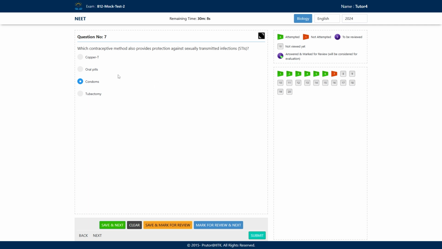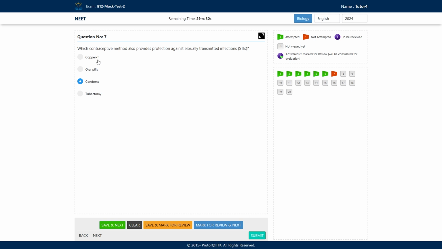So these condoms cover the reproductive organs. The sexually transmitted diseases are spread during sexual intercourse by the body fluids, which are semen and the vaginal secretions. So if the reproductive organ is covered, then the semen cannot enter into the female genital tract, and the vaginal secretion cannot enter into the male reproductive tract. So condoms help to prevent the spread of sexually transmitted diseases.